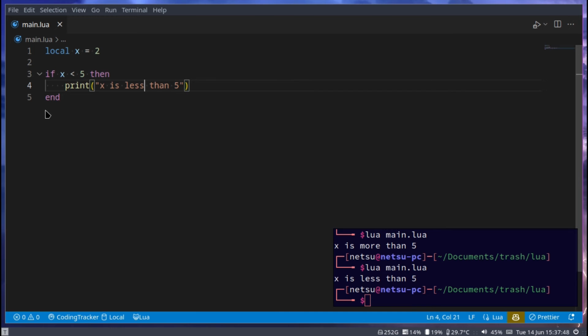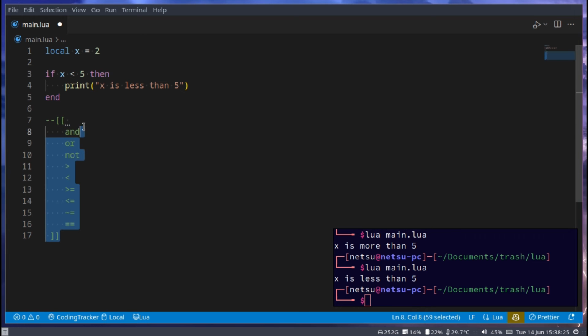There's a lot more comparison operators, which I'll get a little bit more into, but not every one of them. So we have the and, or, not, and I'll get into a lot of these. More than, less than, more or equal, less or equal, not equal. Take note, in other languages you'd usually have a not equal like this. In Lua it's not with an exclamation mark. And then you have two equal symbols to say equal. So these are all you can use in here, and they're very powerful to use.